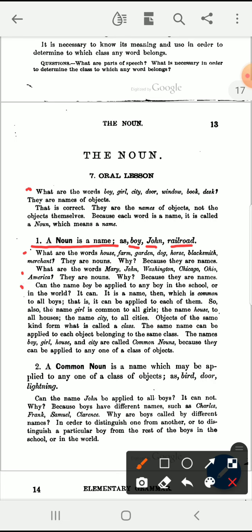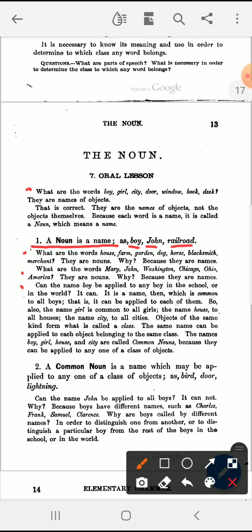Can the name boy be applied to any boy in a school or in the world? Yes, it can. It is a name, then, which is common to all boys.